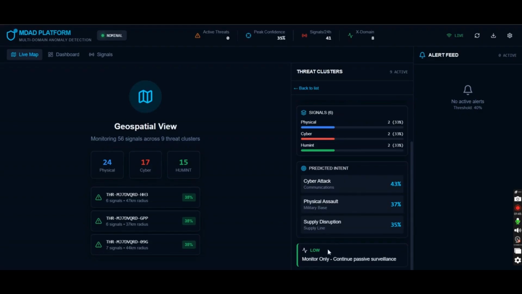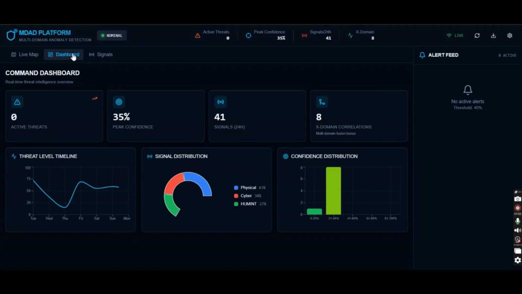If it is a high confidence threat cluster, then it will go to the alert feed, and then comes the dashboard. The dashboard is the command center with charts like the threat timeline chart, pie chart, and the confidence histogram, etc. And there are also key metric cards like the number of active threats, confidence percentage, signals processed, and cross-domain correlations.